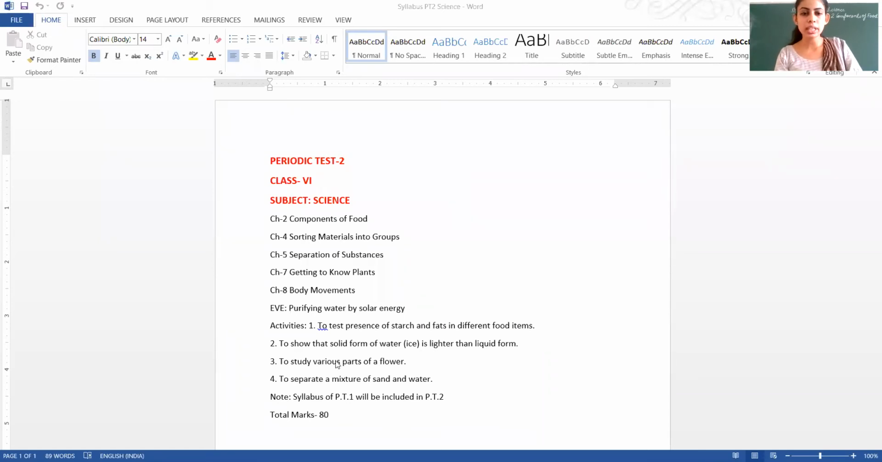And third is to study various parts of a flower. It is a very interesting topic. We will do this activity in chapter number 7, getting to know plants. And next is activity number 4, to separate a mixture of sand and water. So note that the syllabus of PT1 will be included in PT2.